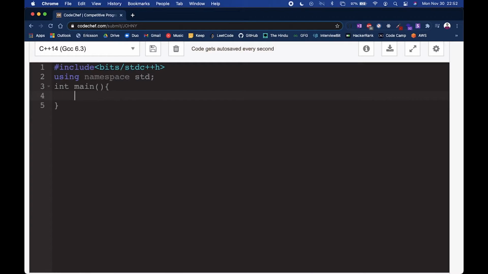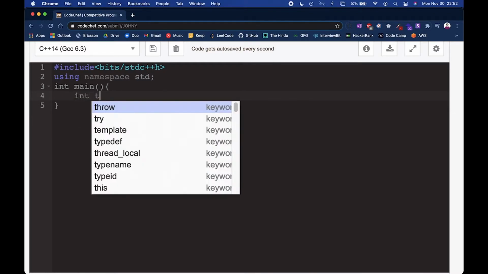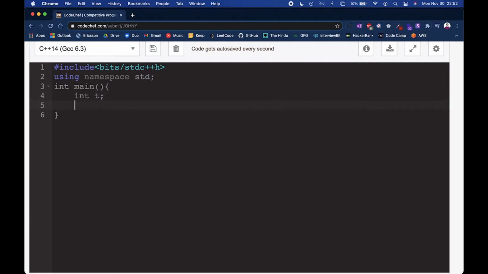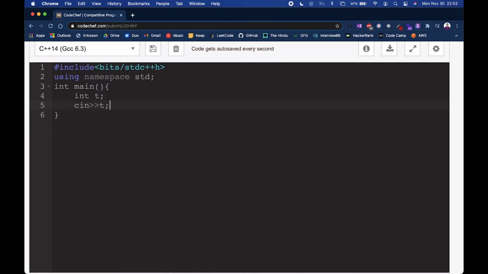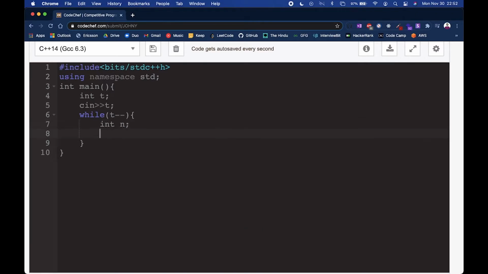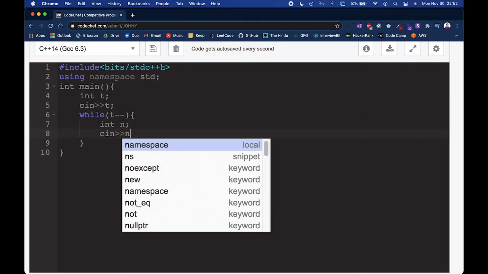The first input that is given is t, the number of test cases. So now we'll read t. While t is true, we will perform our action. The next line says that it is n. Now we will read n, cin n.